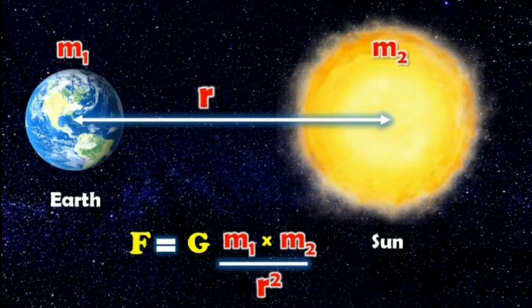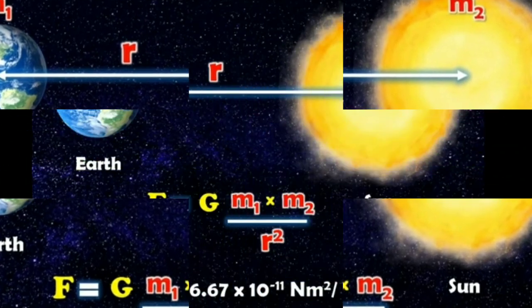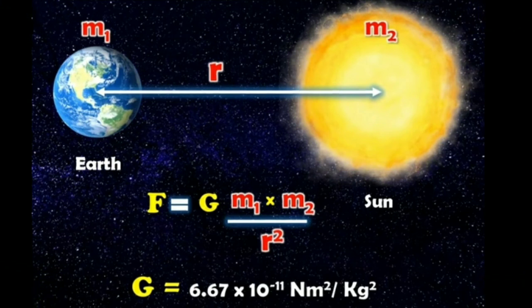This gravitational constant G has a standard SI unit. Its value is 6.67 into 10 raised to minus 11 Newton meter square per kg square. Here G is the constant of proportionality and it is called the universal gravitational constant.